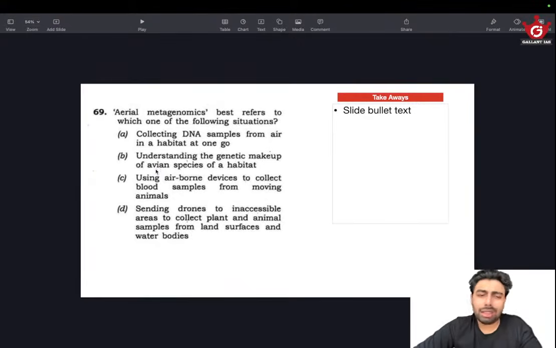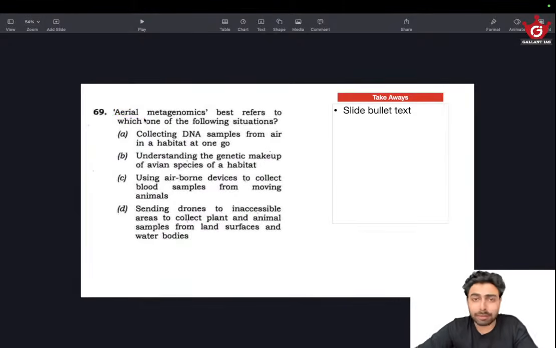If you are understanding the genetic makeup of an avian species, most likely it need not be named aerial metagenomics. It doesn't really have to do anything with air. We could use avian metagenomics or something like that. So that makes more sense, right? Why would we use aerial? Aerial could be anything that is in the air. It's not just avian species.